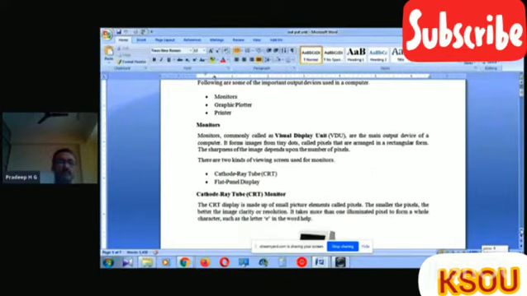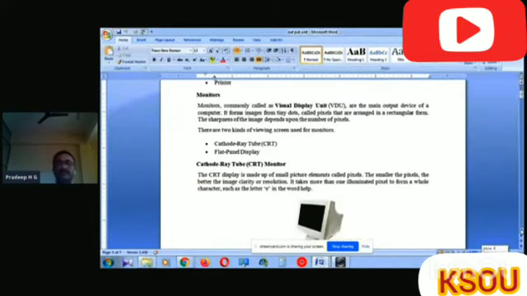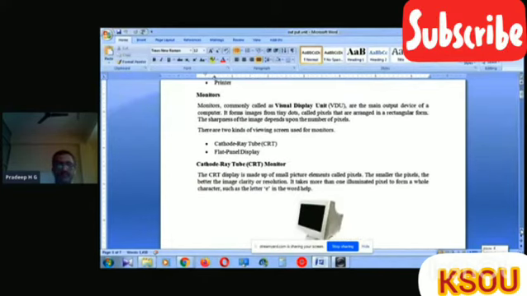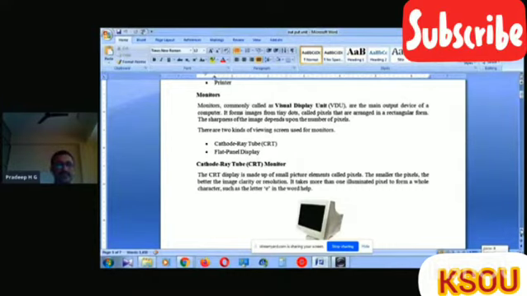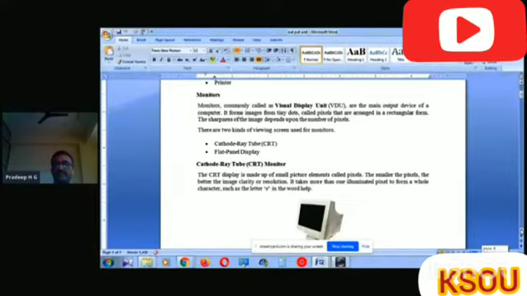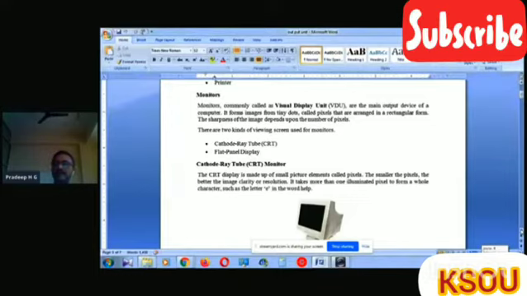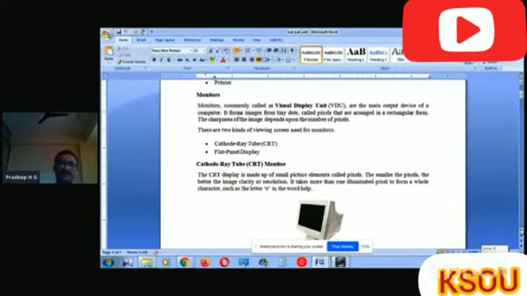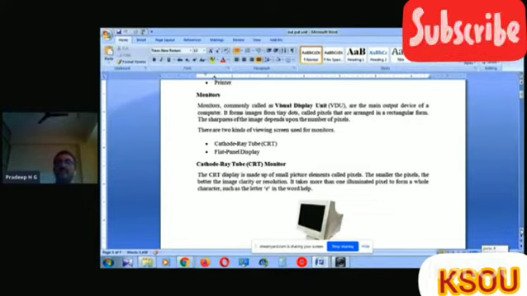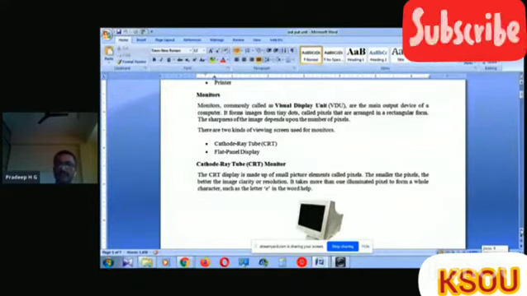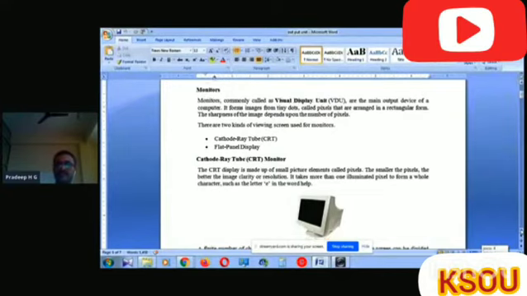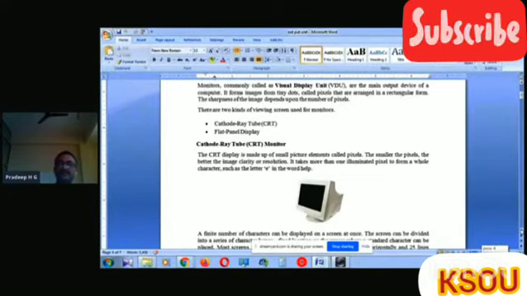Now come to the monitors. Monitors, commonly called Visual Display Unit or VDU, are the main output device of a computer system. It forms images from tiny dots called pixels that are arranged in a rectangular form. The sharpness of the image depends upon the number of pixels. There are two kinds of viewing screen used in monitors: CRT and flat panel display.